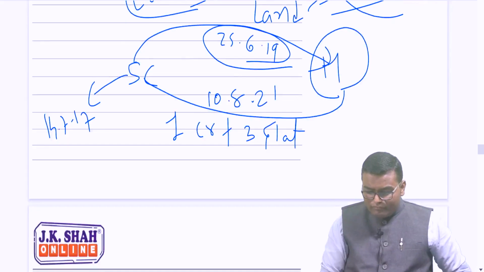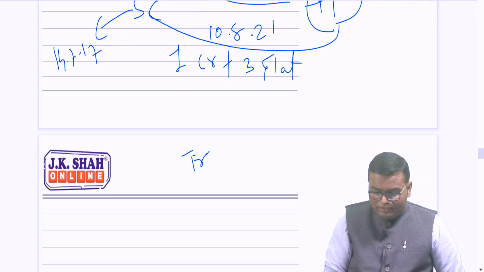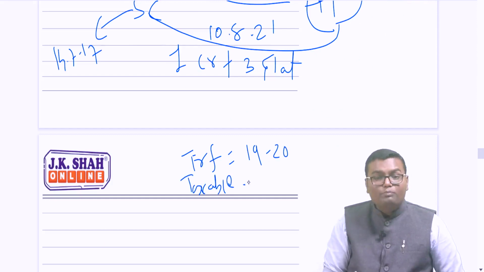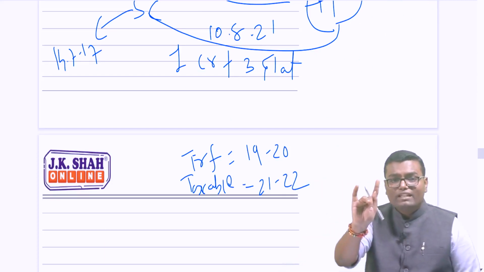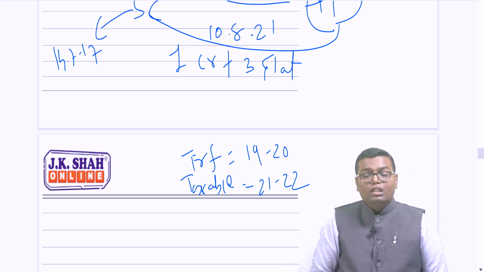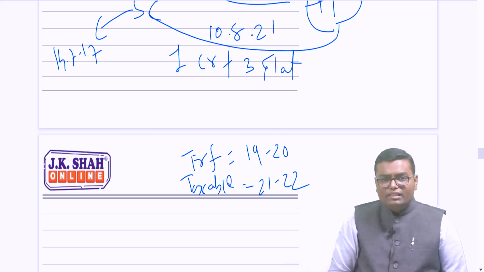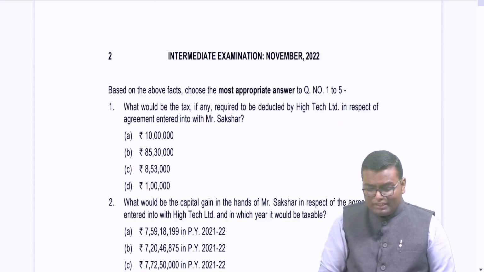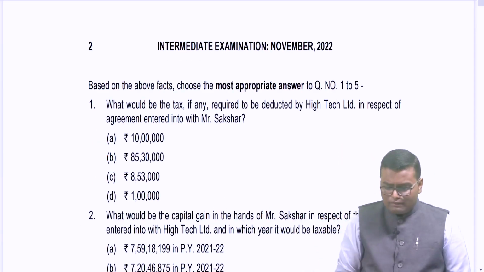So over here, tell me, the transfer took place in which year? 1920. However, it will be taxable in which year? The year in which the COC of the new property is received. That is which year? 21-22. Is it clear first of all? Yes or no, public? Okay. Now we have to compute capital gain basically. But before we move to that, let us understand the very first question that they have asked. Then we'll read the further questions.